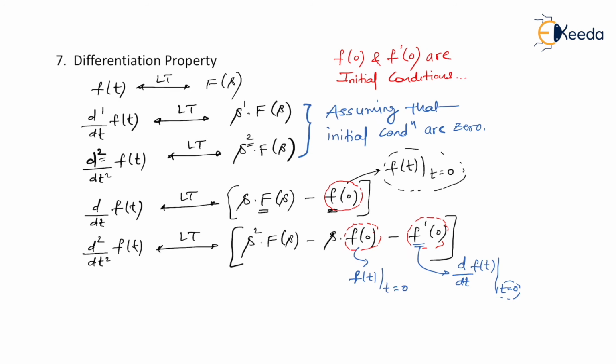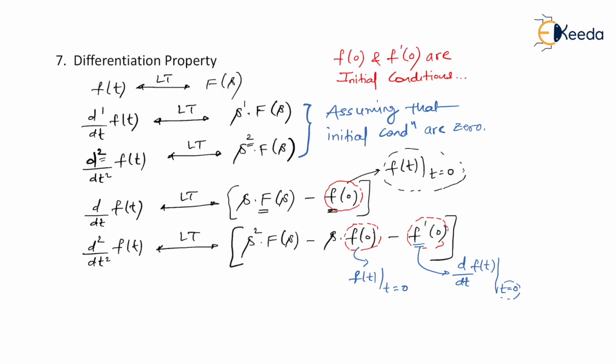When the question is given to you, and whenever the time comes that you have to use a differentiation property, you have to make sure whether the initial conditions are present or not. Either you have to identify initial conditions, or sometimes they indirectly tell you that there are no initial conditions. We will solve some problems based on this.